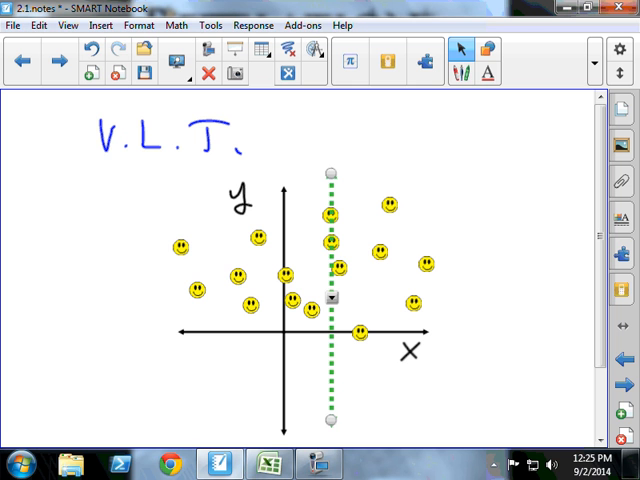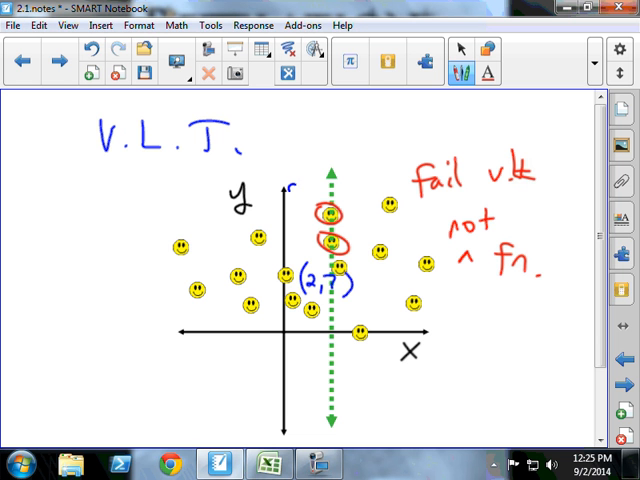If that vertical line goes through more than one point at once, this is a failure of the vertical line test, and it's not a function. If we look at that particular instance, that fails the vertical line test. That relation is not a function. You might say, well, what's this look like with some points? Let me show you. The coordinates here might be 2, 7, and 2, 8. Do you see how there's repeated x values? Is it starting to make a little bit of sense now?